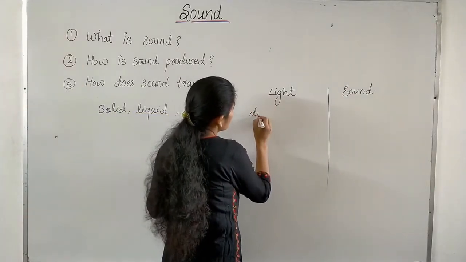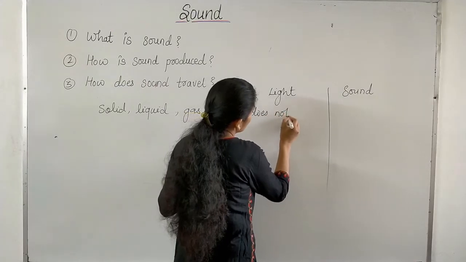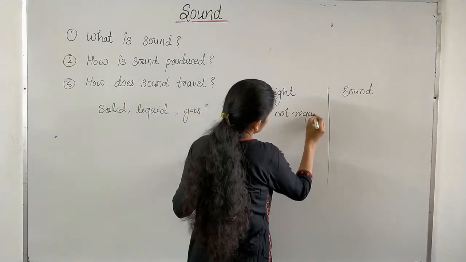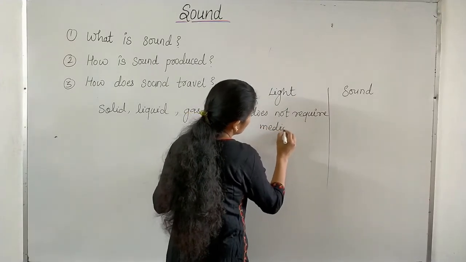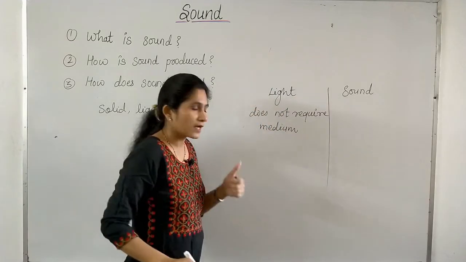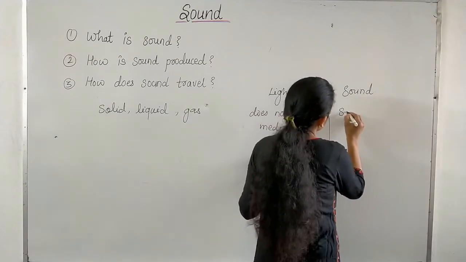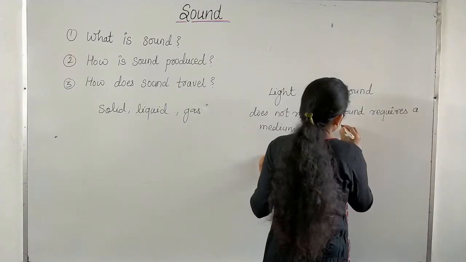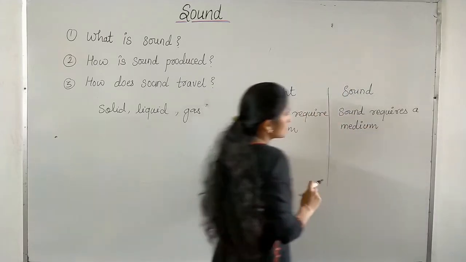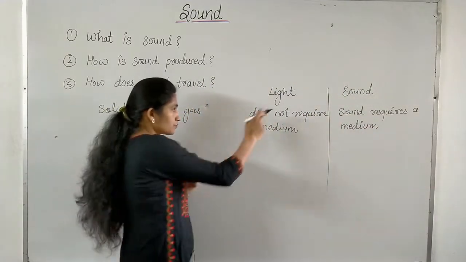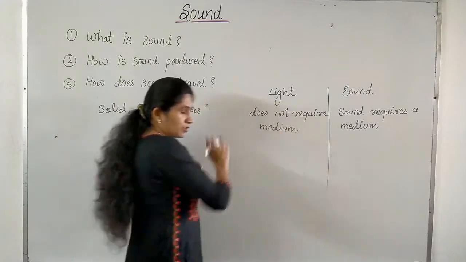But light does not require a medium. On the other hand, sound requires a medium. A medium is any material or substance through which sound travels. So light does not require a medium.